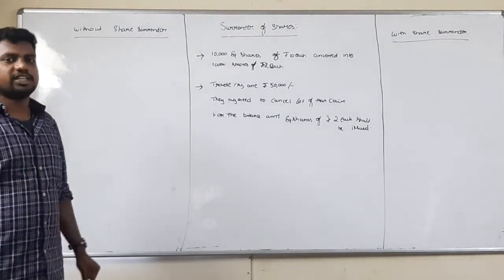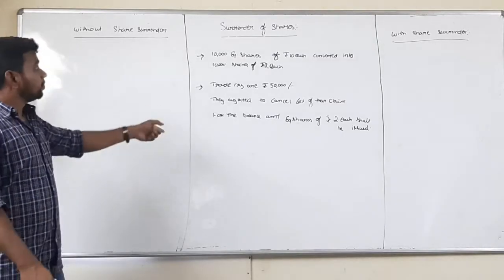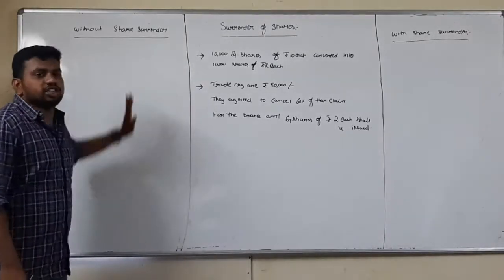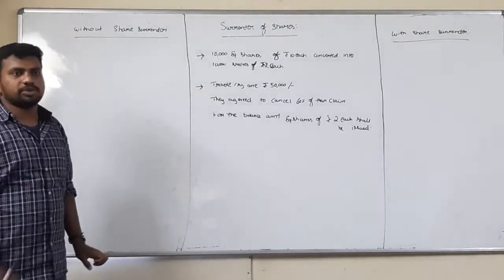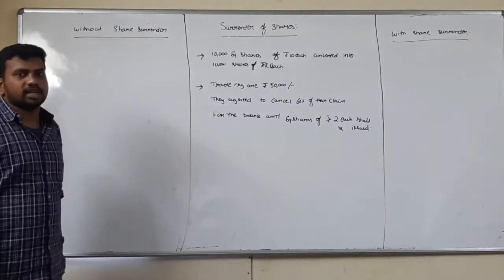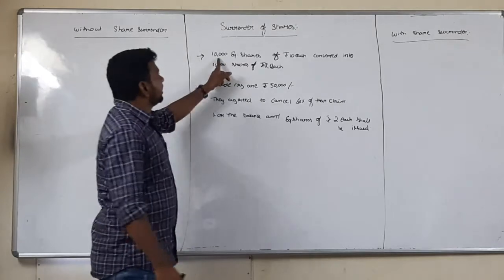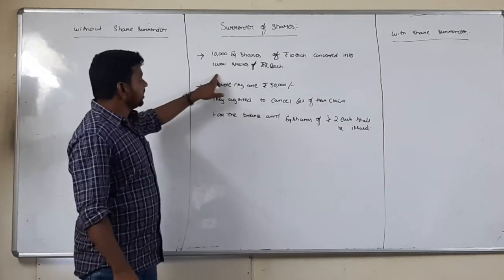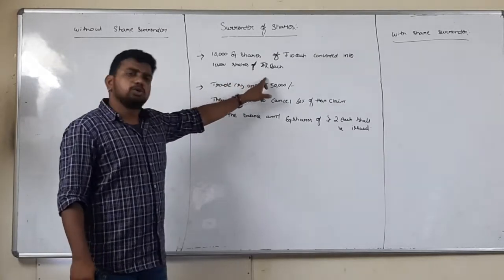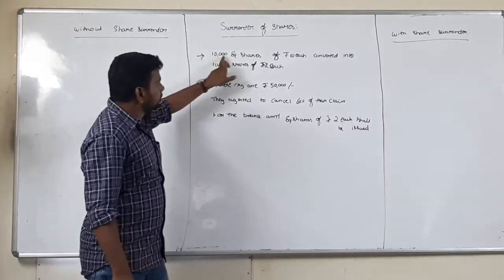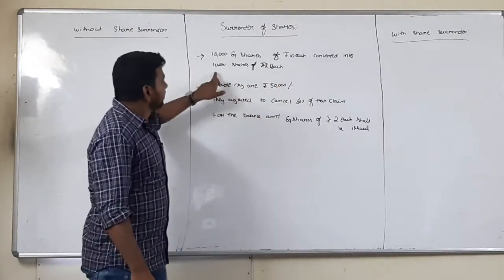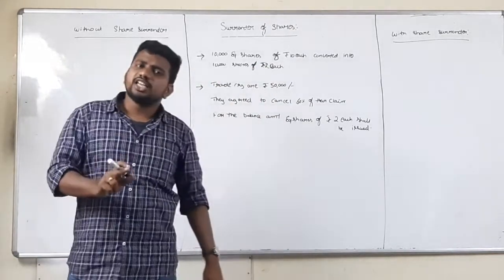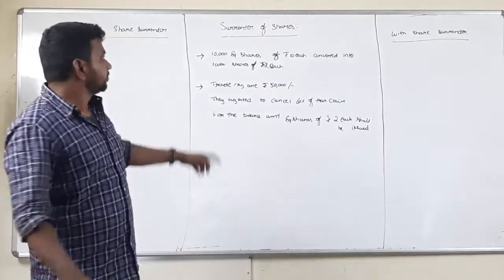Before teaching that, I will discuss what entries should be passed for these transactions without share surrender. If there is no concept of share surrender, what entries do I have to pass? For the first transaction, 10,000 equity shares of rupees 10 each converted into 10,000 shares of rupees 2 each. Here, 10,000 shares of 10 rupees became 10,000 shares of 2 rupees. Nothing but a change in composition of share capital.